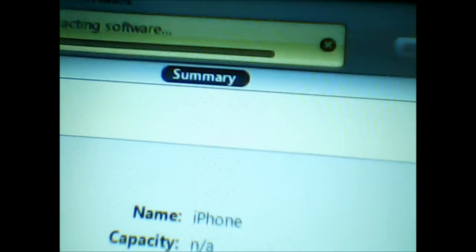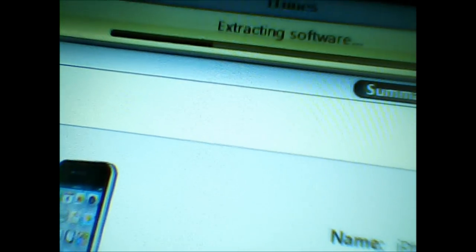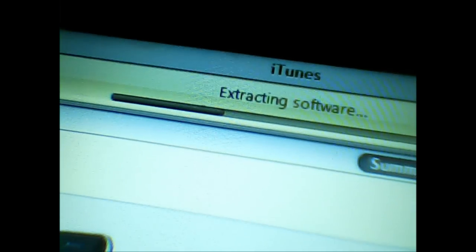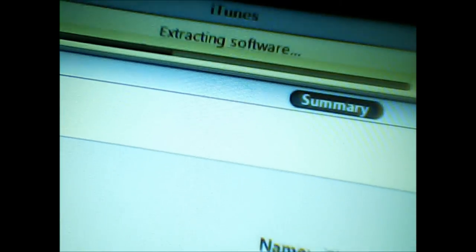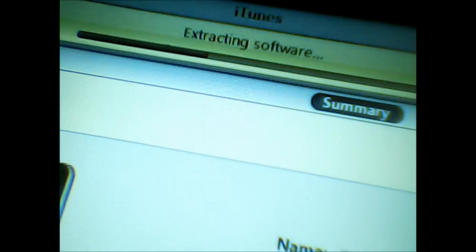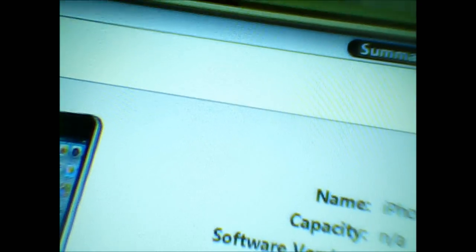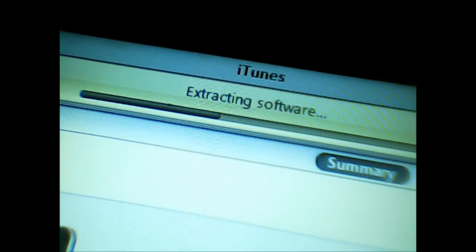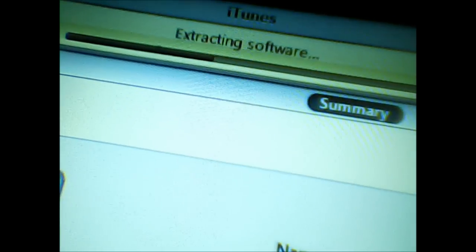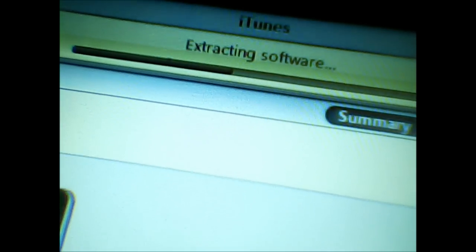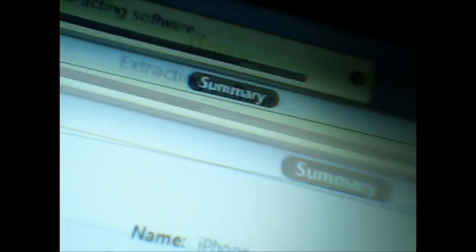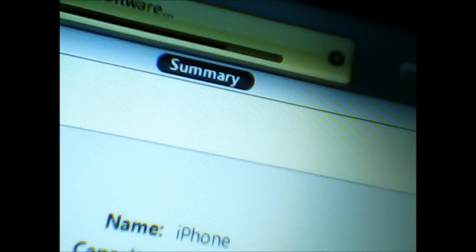So that first sync was downloading the latest version, and this one is the restore after downloading the latest version. Don't get confused. First, if your iPhone is not on the latest version, it's gonna ask you to install the latest version, and then you can do the restore. So it's extracting right now. It's almost there, it's almost done.